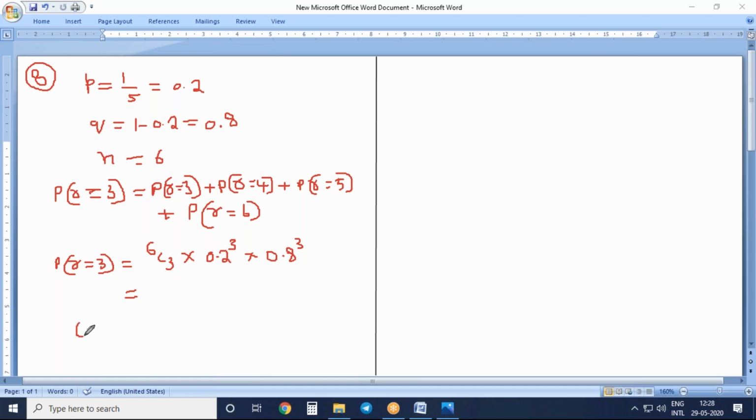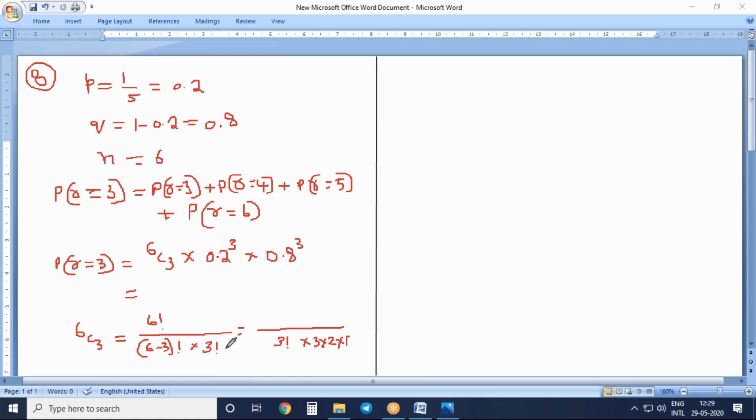Let us do it here. 6C3 is equal to 6 factorial divided by 6 minus 3 factorial into 3 factorial, which is 3 factorial into 3 into 2 into 1.